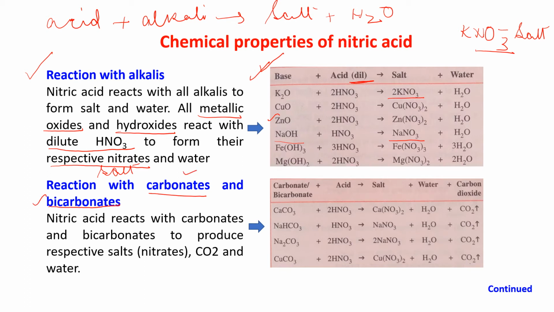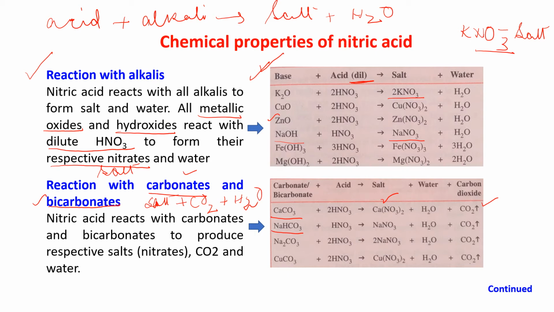Now, when it is reacting with carbonates and bicarbonates, I already told you, it will give you a salt, carbon dioxide and water. Because it is a carbonate, naturally CO2 will come out. So when nitric acid reacts with carbonates or bicarbonates, it will give you a salt, water, and carbon dioxide will come out. See that? Calcium carbonate reacts and gives you a salt, that is calcium nitrate, and water, and carbon dioxide comes out.